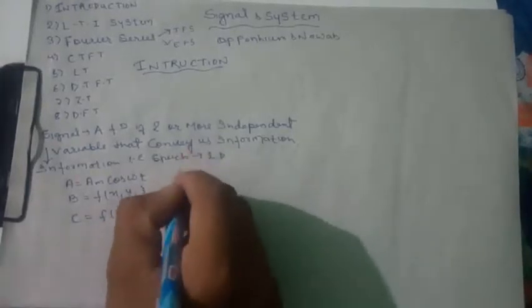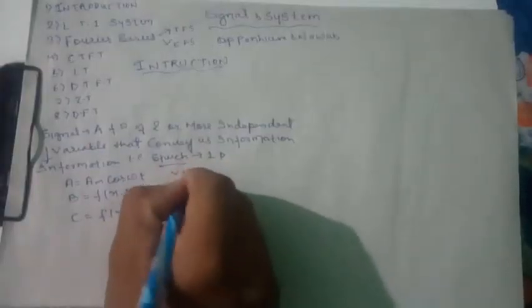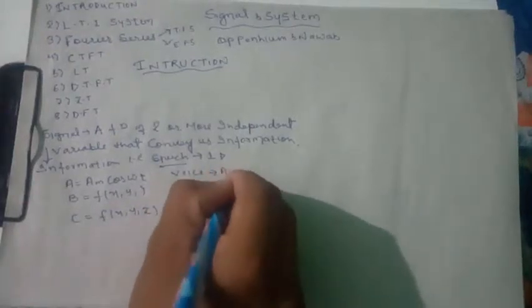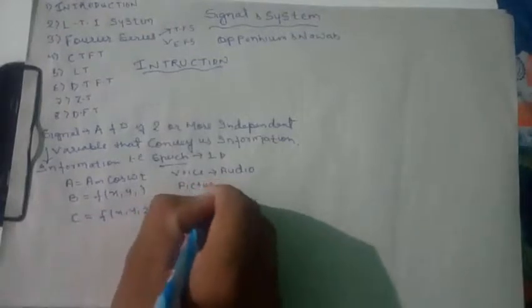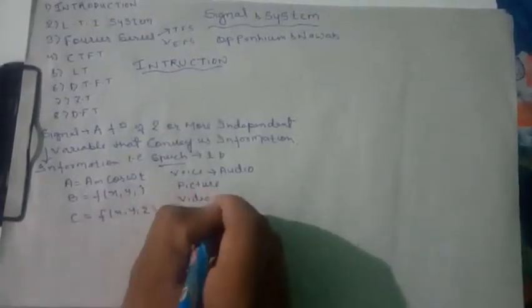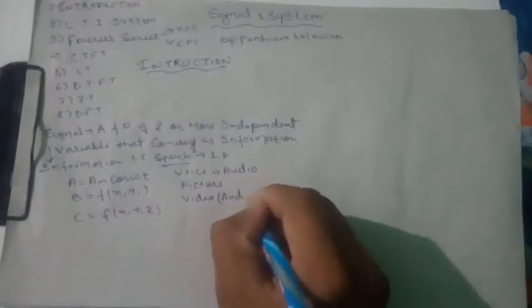Let us suppose a signal may be a speech signal, may be voice, nothing but audio. A signal may be a picture. A signal may be video, that is basically audio and video.